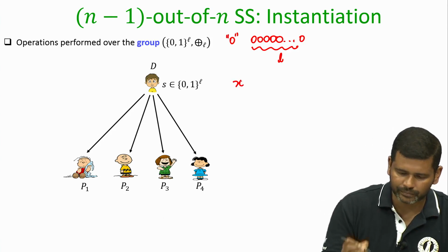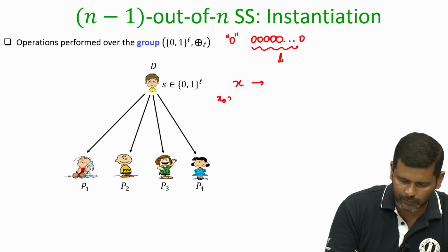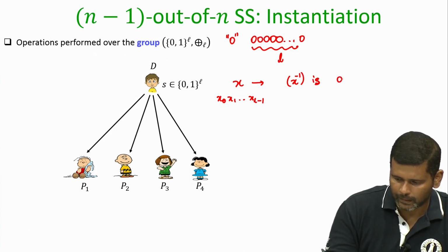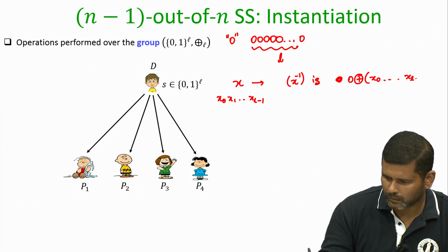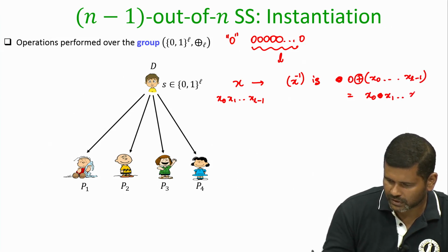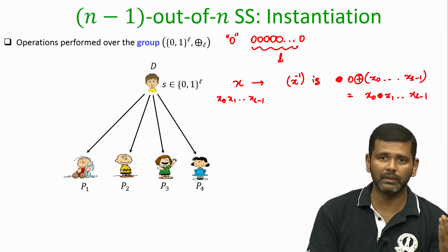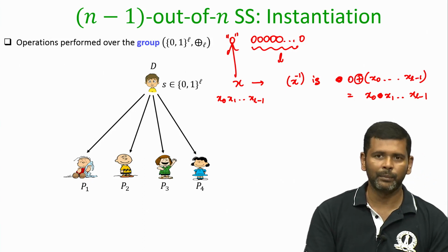If you have X, which is actually a bit string, then minus X, or X inverse, is the string X itself, because if you perform the XOR of X and X, where both of them are L bit long strings, you will get back the additive identity element, namely the 0.